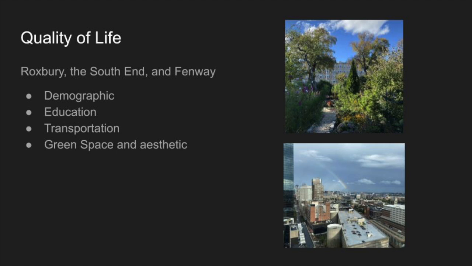While hard to measure, quality of life entails the resources available in a neighborhood that may serve to improve one's living standard. While the majority of Boston's neighborhoods are gentrified, Roxbury, the South End, and Fenway are communities that have seen drastic amounts of gentrification more recently. To understand inequality posed by gentrification, it is crucial to notice the extent to which each neighborhood contains factors that contribute to a high quality of life and the disparities that exist in those who can use these resources.